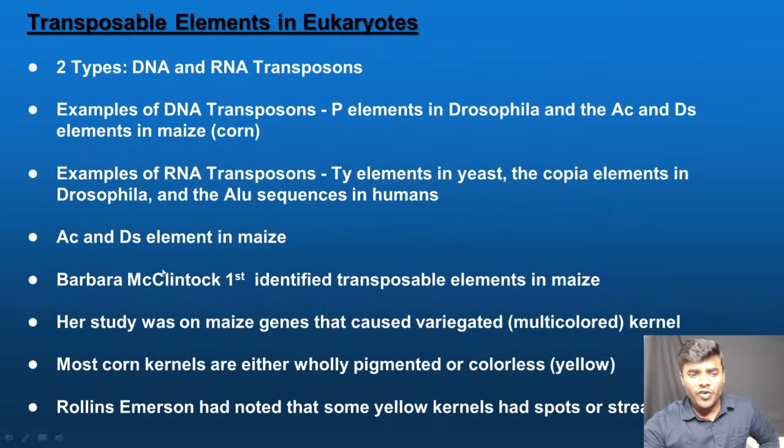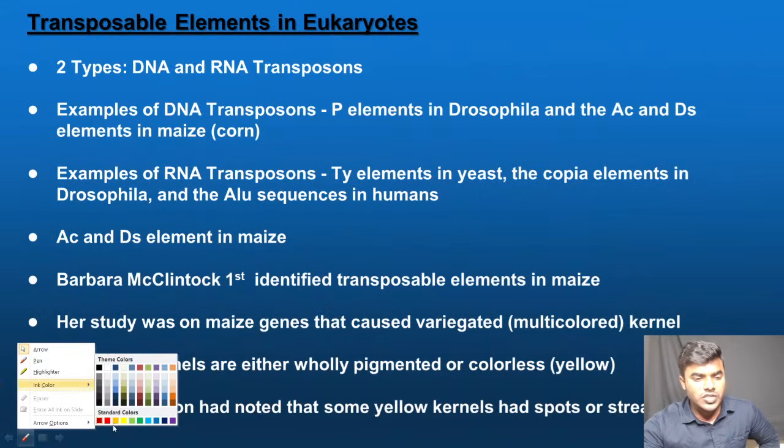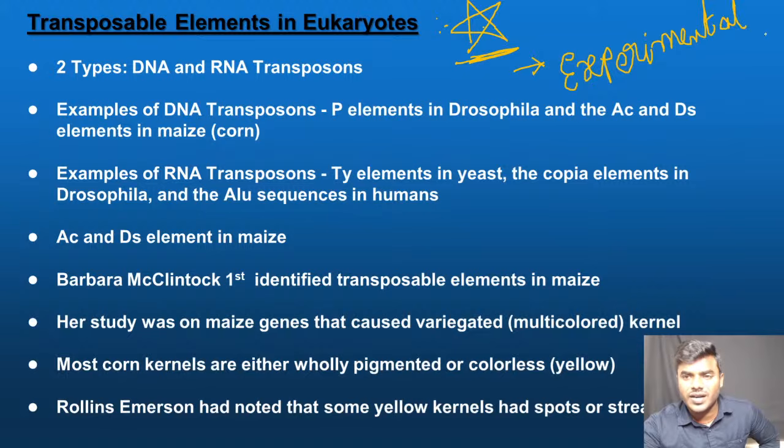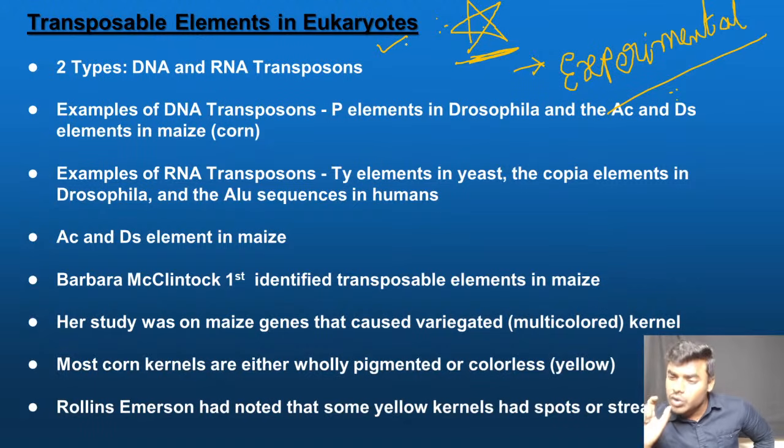Okay, now friends, which is the toughest one among all? That is the transposable elements present in the eukaryotes. Okay, this is the most difficult one. If you get a difficult experimental based question, you will get it only from the eukaryotes. So I'm requesting all of you, it is too confusing and too tricky. I'll try my best to make it extremely simple, and I want you to focus and understand. If you understand very clearly, 4 marks in our pocket.